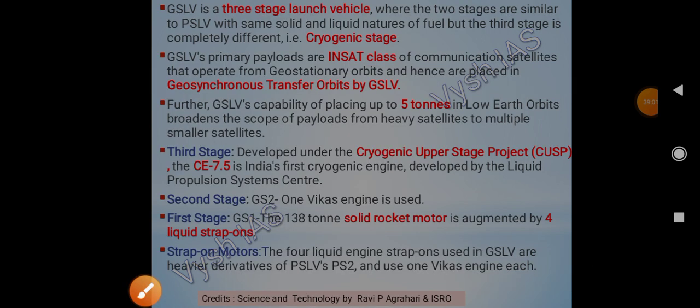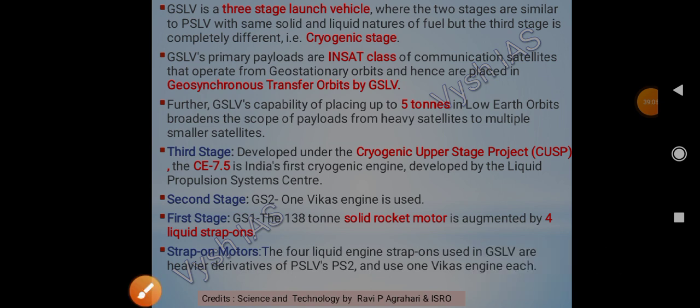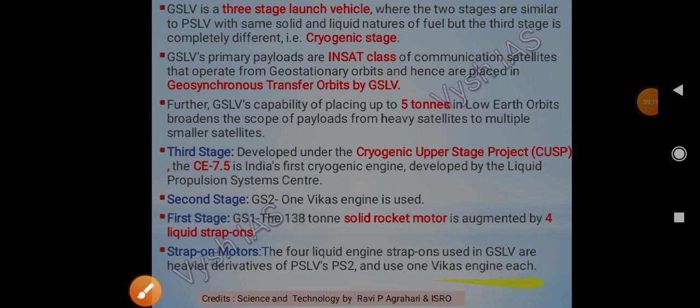So we'll see here the strap-on motors, or the boosters. The 4 liquid engine strap-ons are used in GSLV. They are higher derivatives of PSLV, meaning they are heavier than PSLV, and each uses 1 Vikas engine.